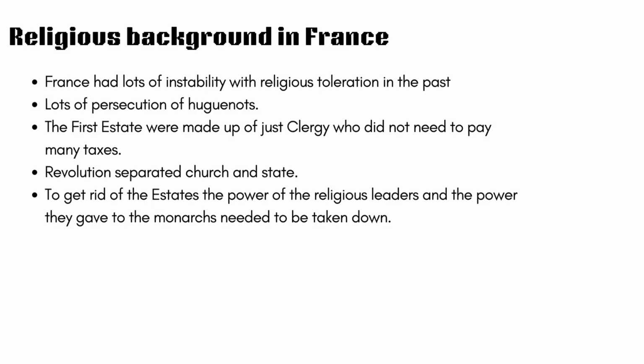Religious background in France for the French Revolution. France had lots of instability with religious toleration in the past. There was lots of persecution of the Huguenots. The First Estate was made up of just clergy who did not need to pay many taxes. The Revolution was meant to help separate church and state. To get rid of the estates, the power of the religious leaders and the power they gave to the monarchs needed to be taken down.